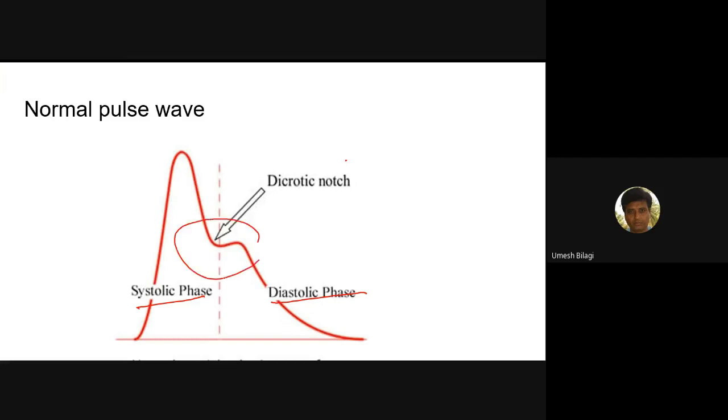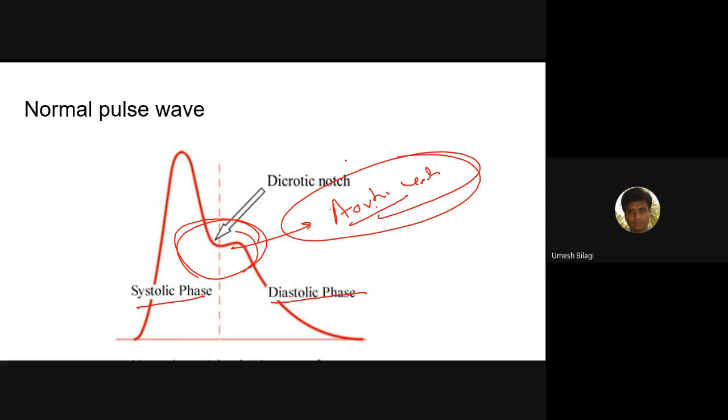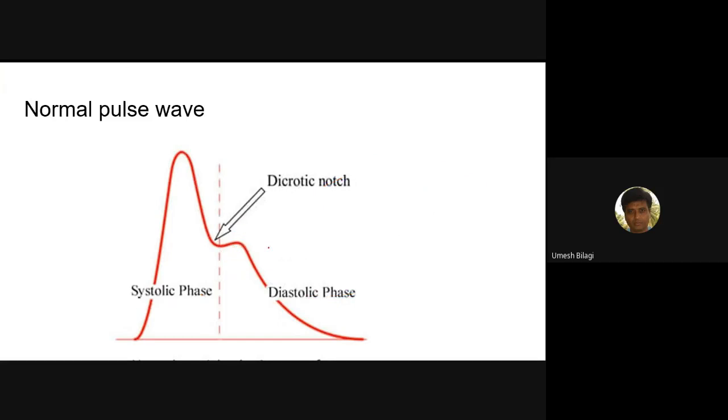And this is a dicrotic notch. It is due to the aortic valve. The aortic wave comes, systole happens. When the pressure in the aorta falls down, the aortic cusps close.